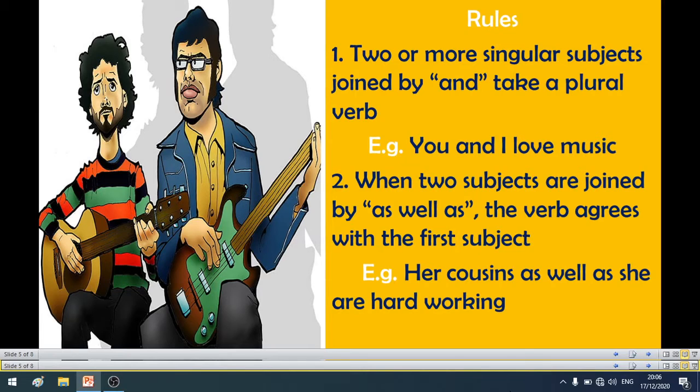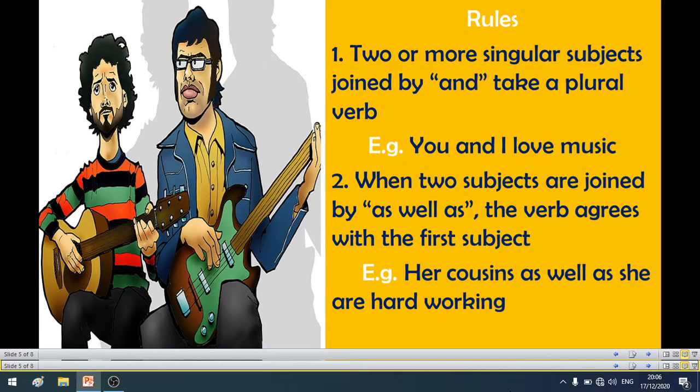Here you and I, there are two subjects, two more singular subjects, so here I have used the verb love in plural form. When two subjects are joined, second rule, joined by as well as, the verb agrees with the first subject.